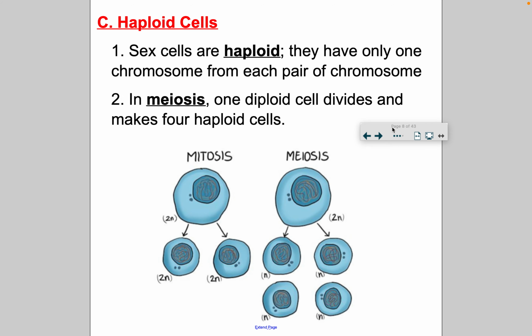Okay, switching gears back to sex cells, also known as gametes. Sex cells are haploid. That means they only have one chromosome from each pair of the parent. We talked about mitosis, how cells make daughter cells that are identical, right? You can see it's 2n and 2n. But in meiosis, a diploid cell divides and makes 4 haploid cells. Depending on the gender, these haploid cells might turn into sperm cells or egg cells.